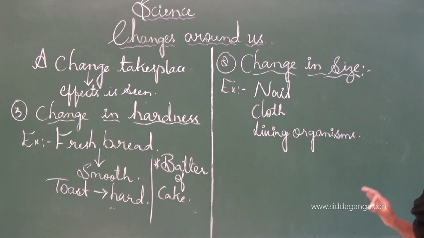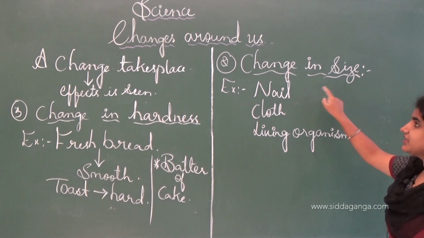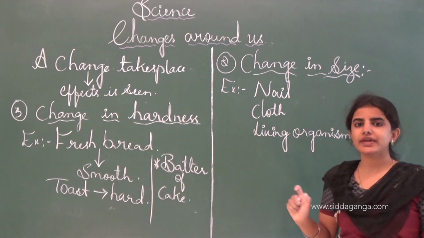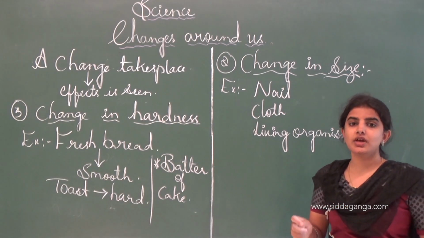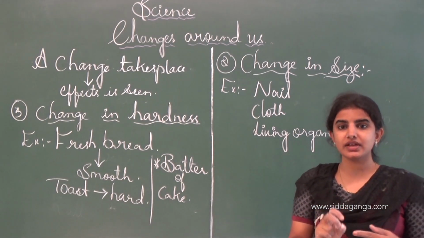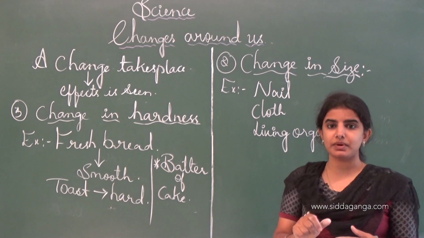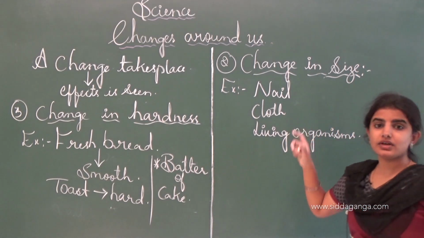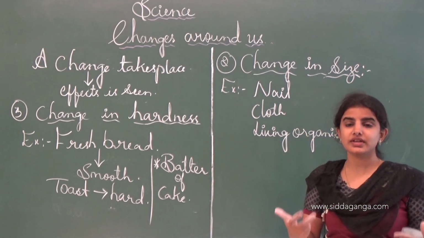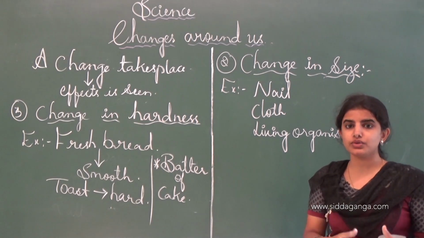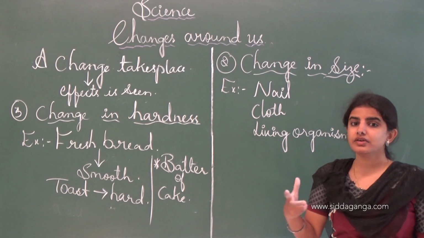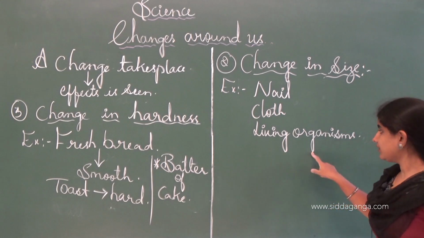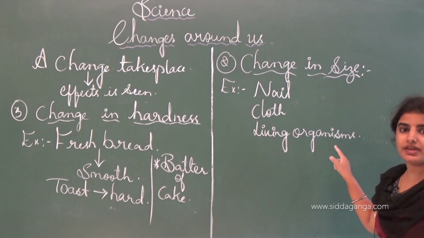See, as I told you, if we say that the change in the size, a particular substance will be changed, means by knowing these points we can say that the particular substance will be changed. For example, if the nail increases its length, then we trim it, and this is one of the examples of a change in the size. And when our body grows, our growth and development take place, which means we increase in height as well as weight. That is why living organisms grow and the size increases here.